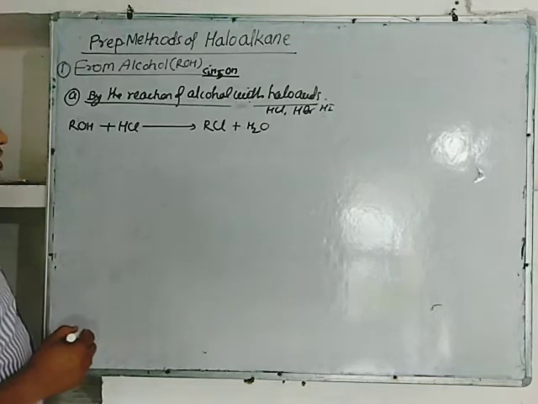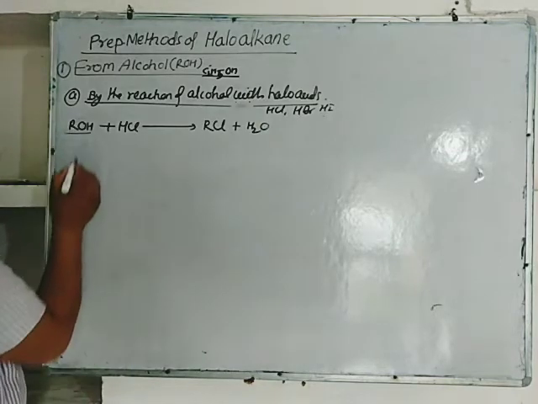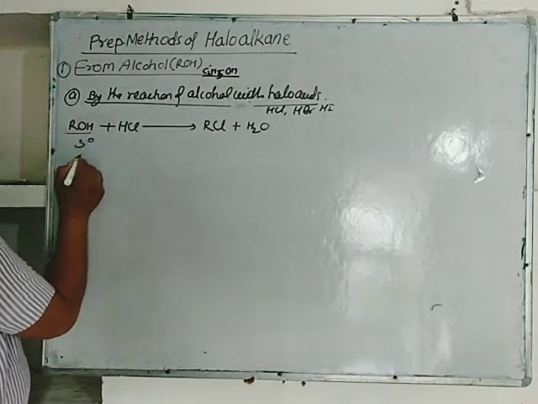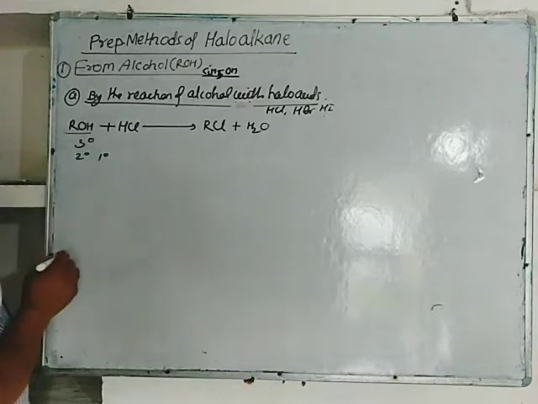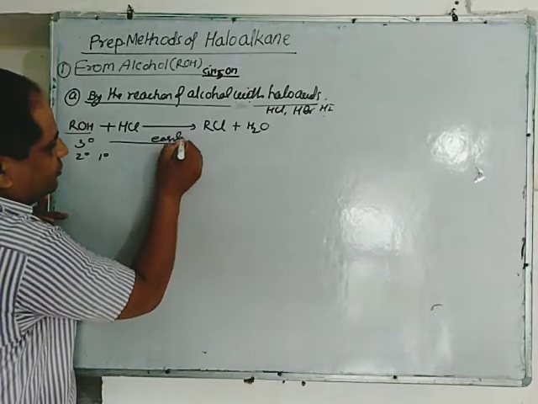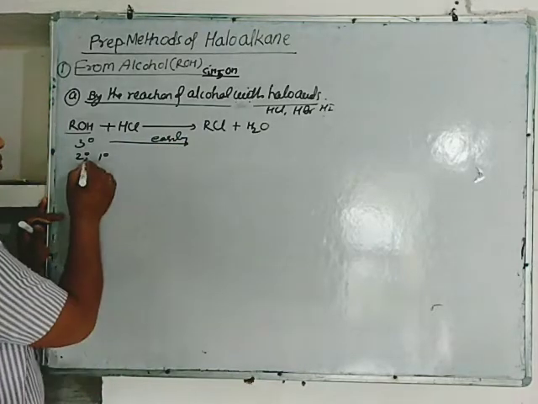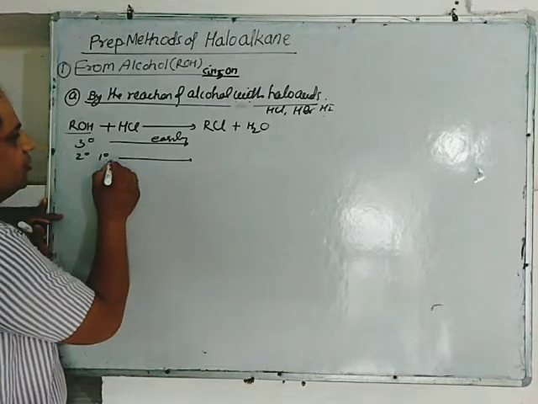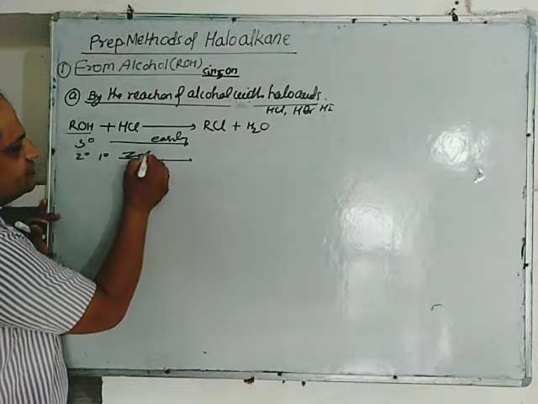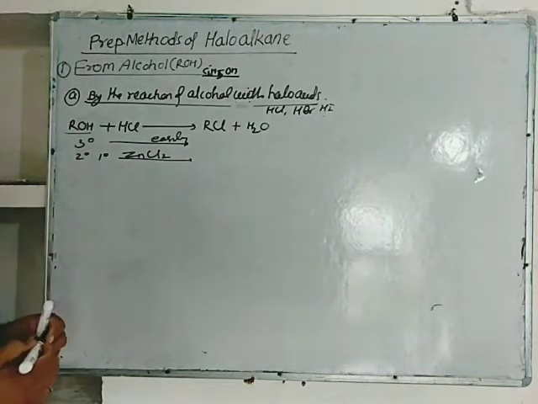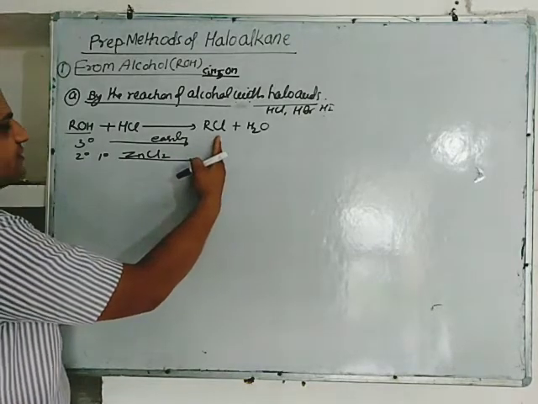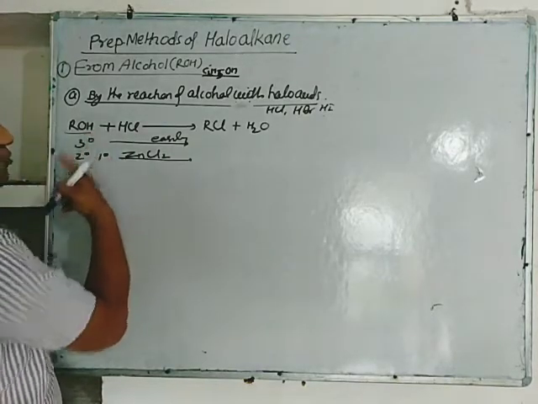Now, important point here, as you know there are many types of alcohol, 3 degree, 2 degree, 1 degree. 3 degree alcohol gives this reaction very easily, but 2 degree and 1 degree alcohol gives this reaction and requires ZnCl2 as a catalyst. So in this way, chloroalkanes can be prepared from alcohol.